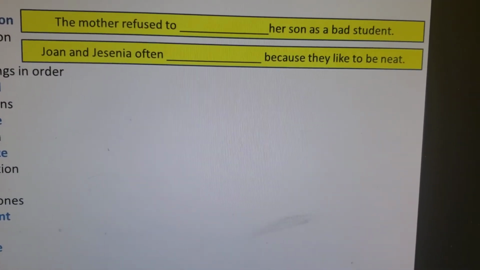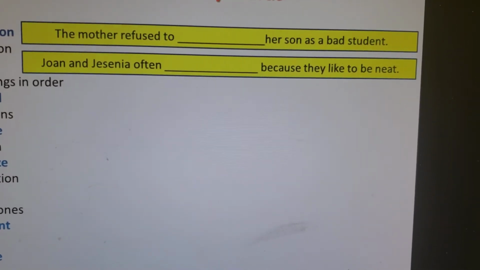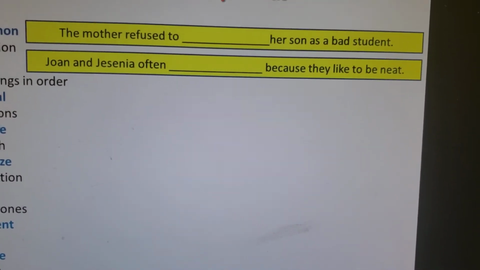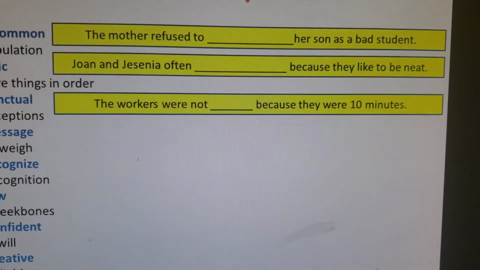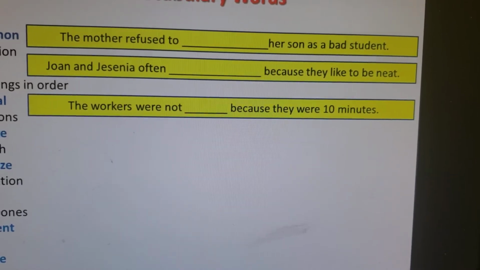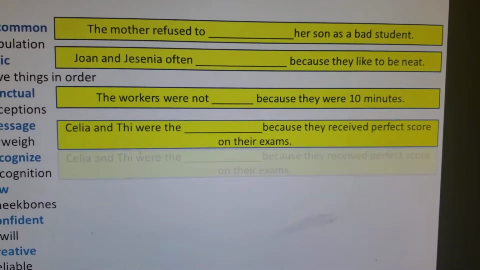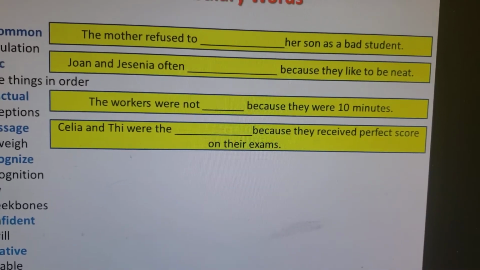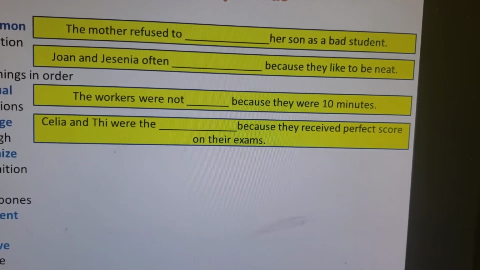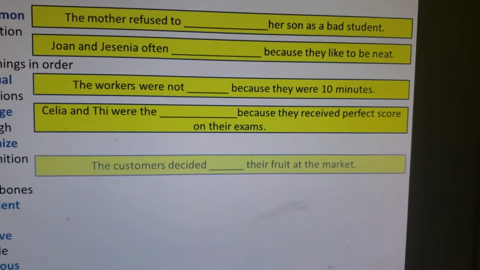Joanne and Jasenia often have things in order because they like to be neat. The workers were not punctual because they were 10 minutes late. Celia and T were the exceptions because they received a perfect score on their exam.